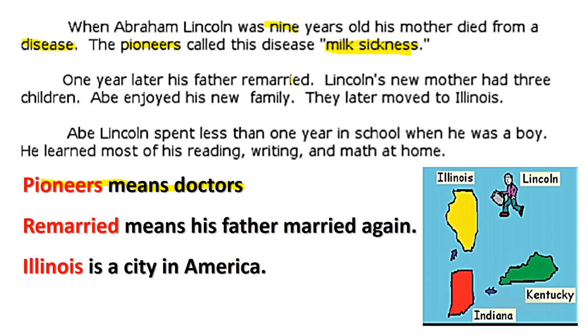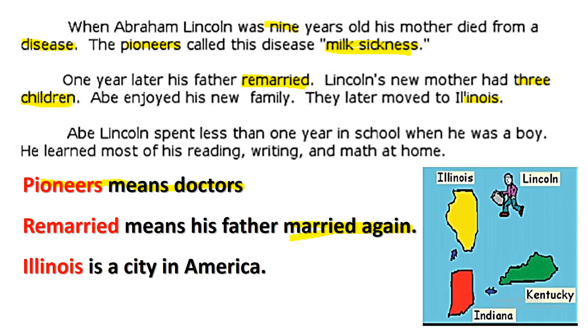One year later, his father remarried. After his mother died, his father remarried. He married again. Remarried means his father married again. He married another woman. Lincoln's new mother had 3 children. Abe enjoyed his new family. They later moved to Illinois.